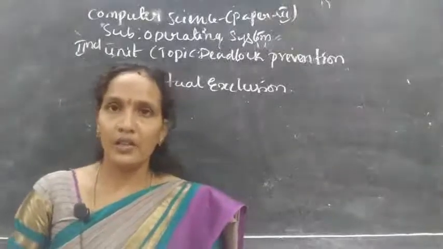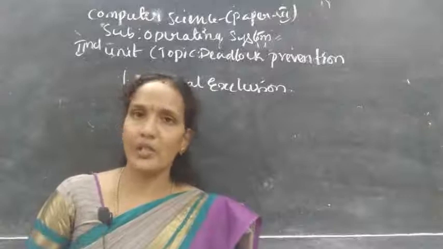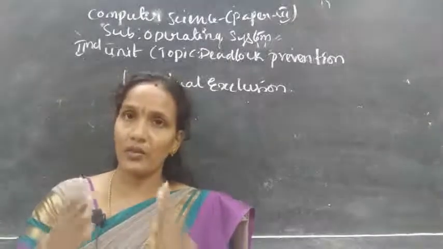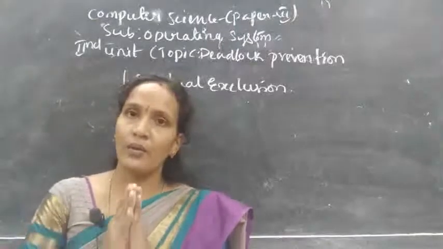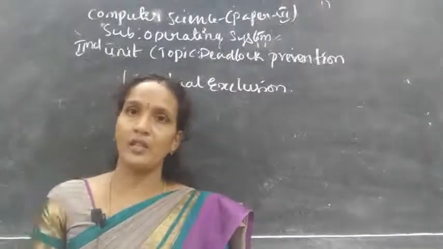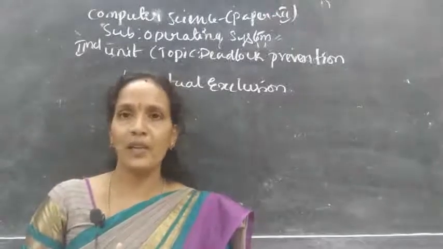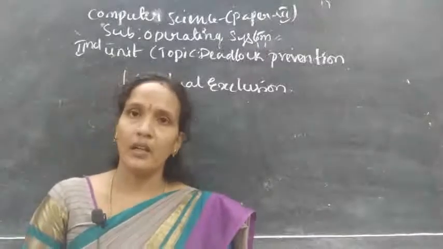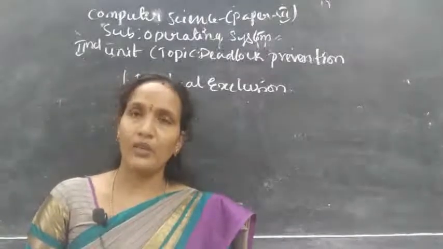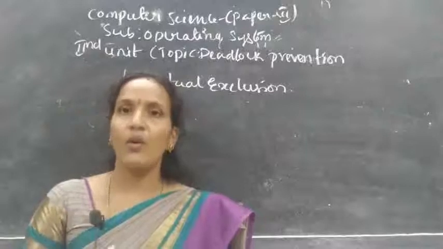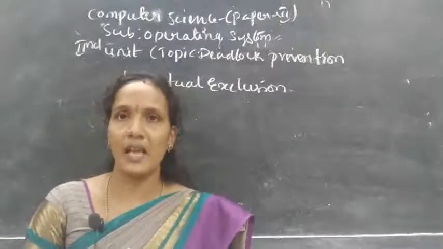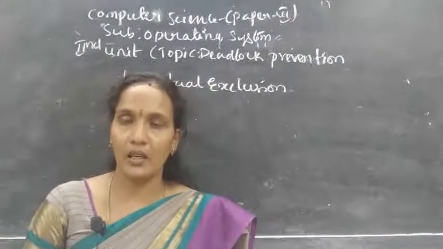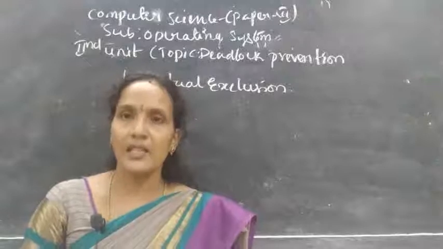Okay, understood? Actually, for the most part the resources are non-shareable. It means when one resource is there, that resource should be used by only one process. At the same time, if another process is requesting the same resource, it may lead to a deadlock. So what is the solution for this? In order to overcome this, all the resources must be shareable.